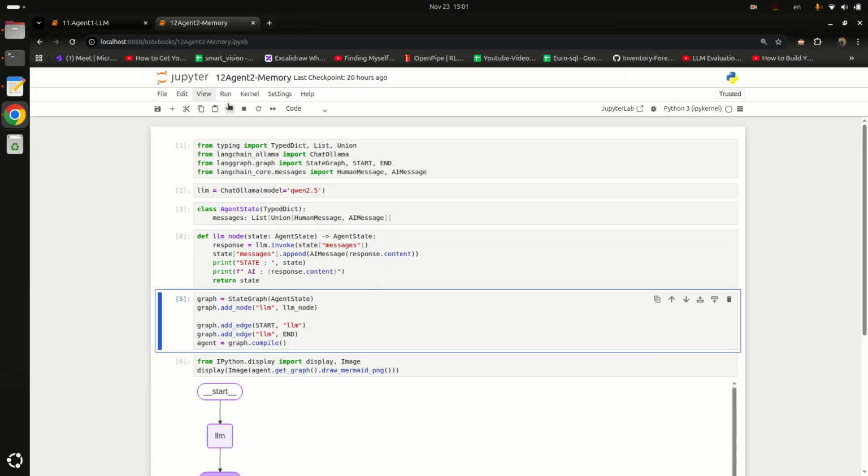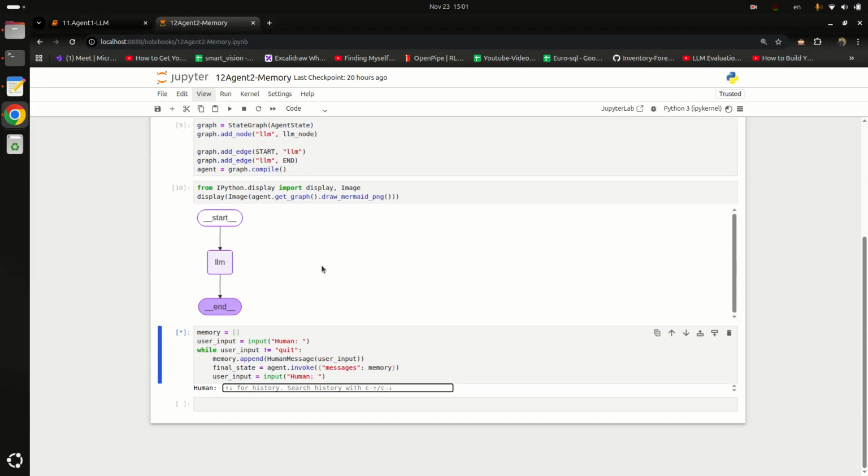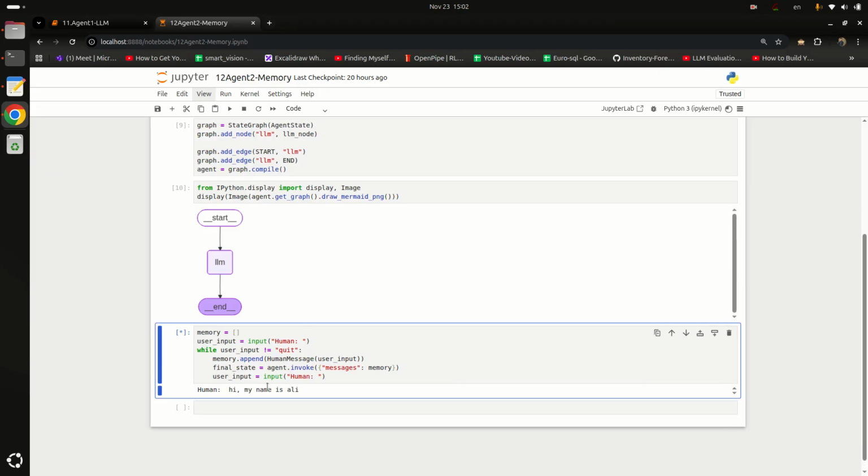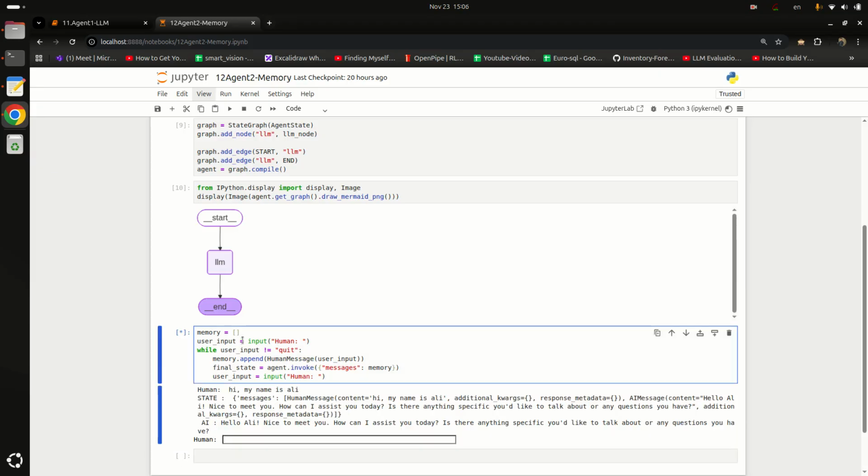Let's run these lines. Like now I ask, hi, my name is Ali. Let me explain what just happened. First of all, we create a memory. It is basically an empty list. Then we create a user input variable, and here we are appending user input in memory.